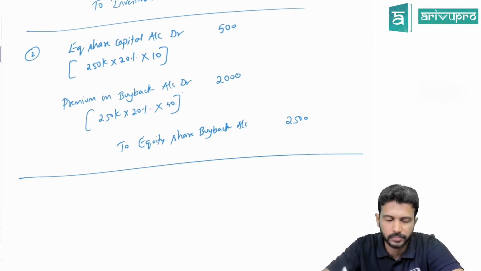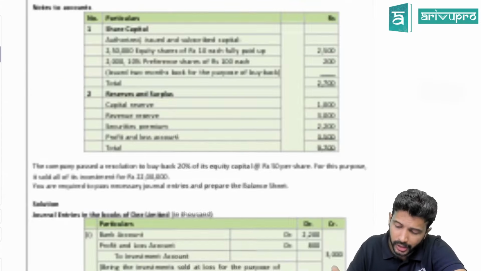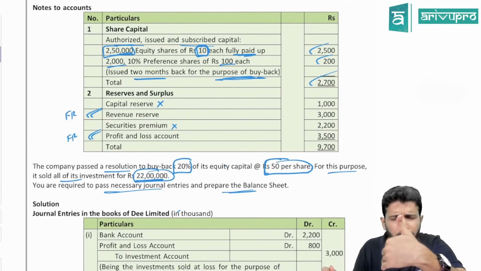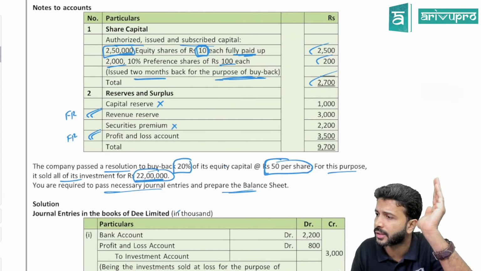This premium is a loss. Loss gets transferred to P&L. But before that, check. As per section 55, premium on buyback can be set off with securities premium. Do we have any securities premium? Yes, we have 2,200 or 22 lakhs. The premium is only 20 lakhs. Can you set off the entire premium with the securities premium? Yes.